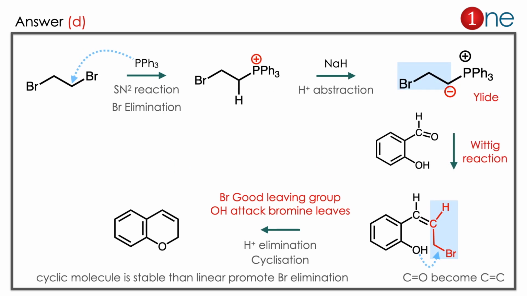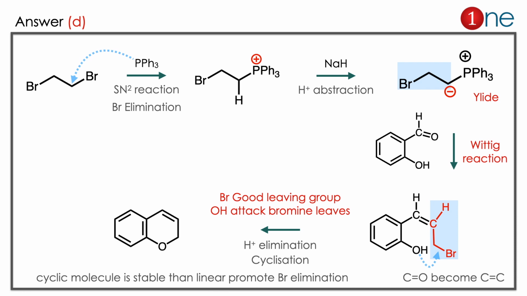The answer is D. Let us see how. The starting material contains bromide. You are using the phosphine there. So what phosphine really does is replace the bromine through an SN2 reaction. It's a normal substitution reaction. Don't confuse it; I just gave it there for reference. So the phosphonium salt forms. In the next step you are using NaH. NaH abstracts the proton and an anion is formed. So it's typically an ylide. Ylide means positive and negative charges stabilized by itself. The stability comes from the opposite charges, electrostatic attraction.